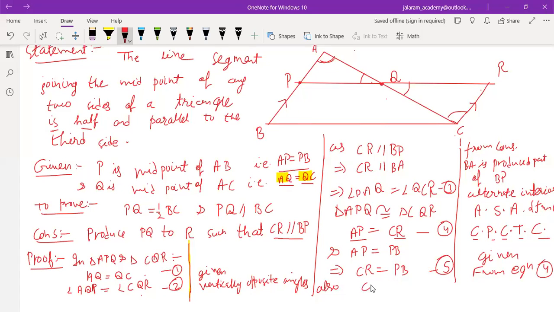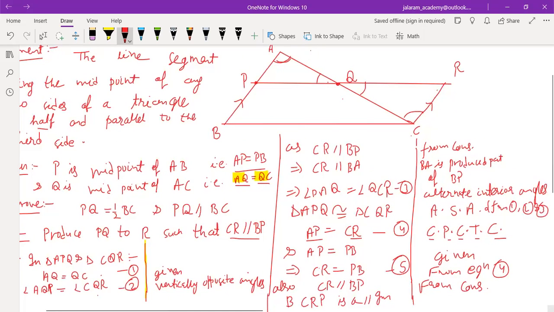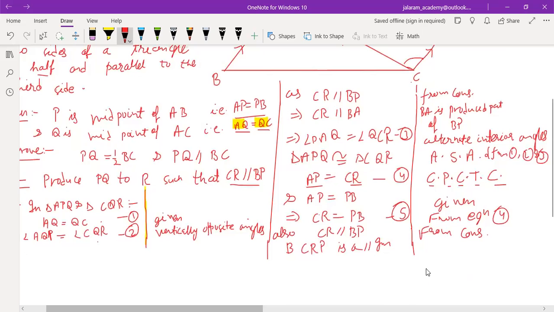Also, CR is parallel to BP. Reason? From construction. So if two opposite sides of a quadrilateral are equal and parallel both, means BCRP is a parallelogram. Write the reason. What is the reason?